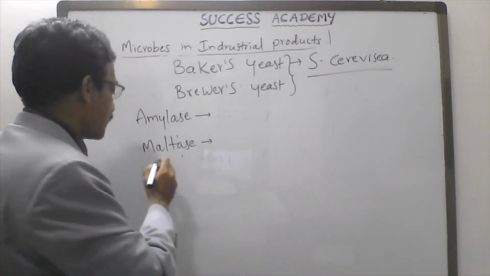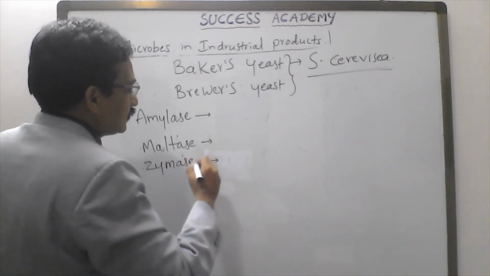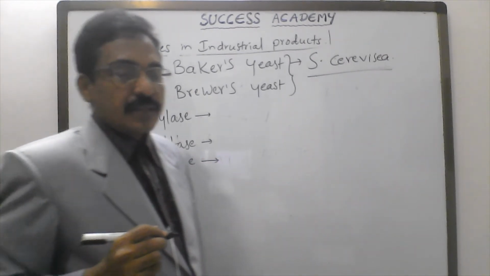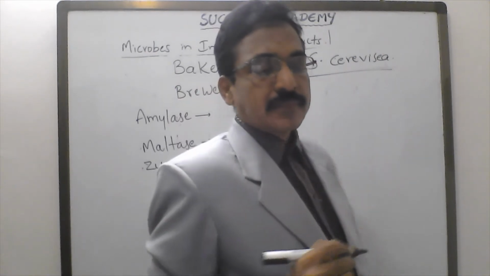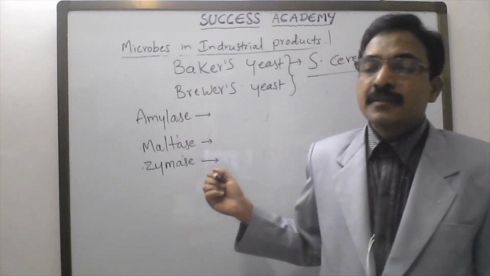Three enzymes. All of you note this down. I think this is important from the exam point of view. Actually, it is not mentioned in our textbook.